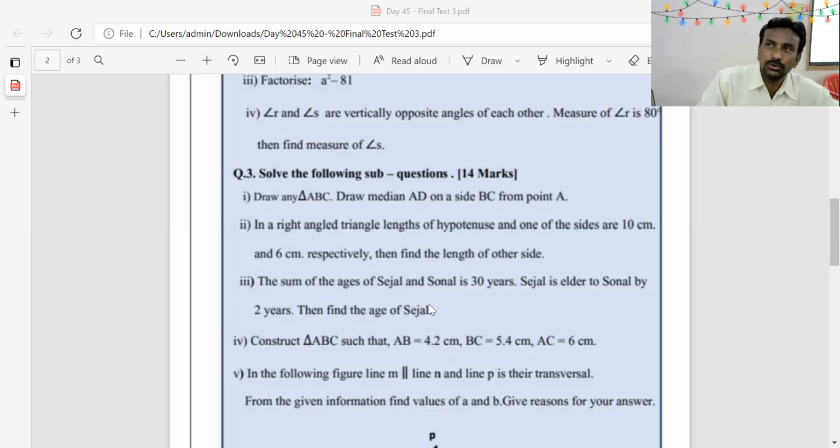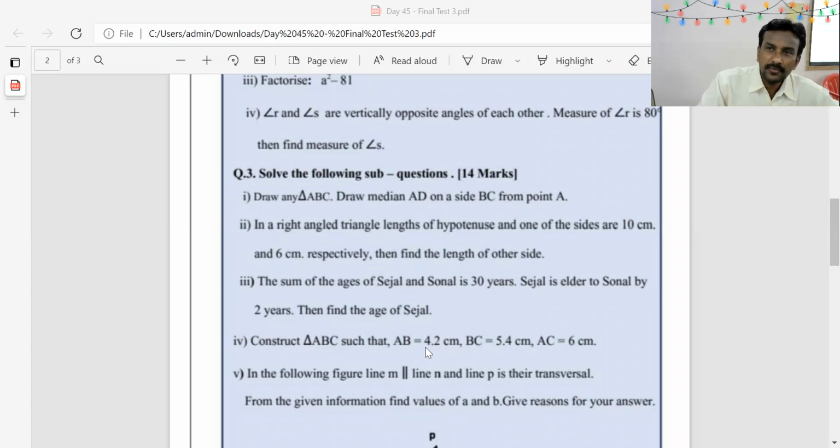In the sum of these two, X plus X plus 2 is equal to 30. Then you will get 2X is equal to 30 minus 2, which is 28. X is equal to 28 divided by 2. 2 14s are 28. Therefore, X is equal to 14 years. Today's age of Sonal is 14 years and Sejal is X plus 2, that is 14 plus 2, which is 16 years.